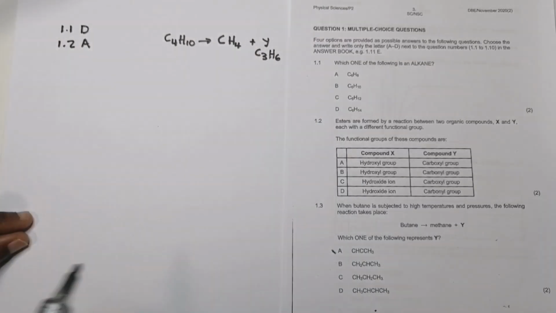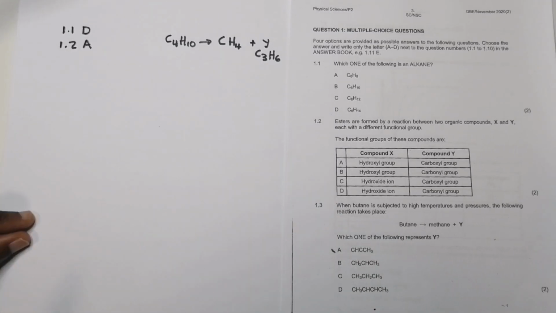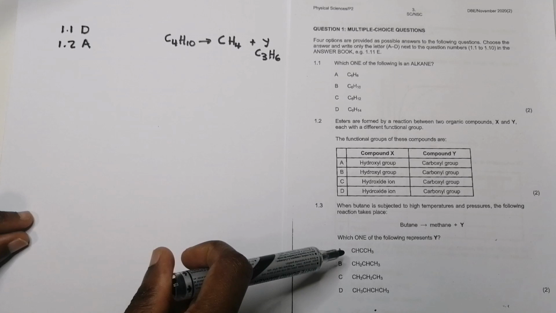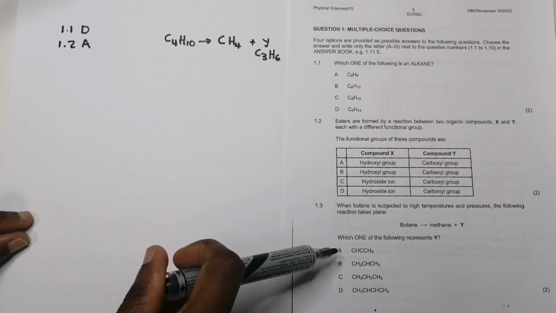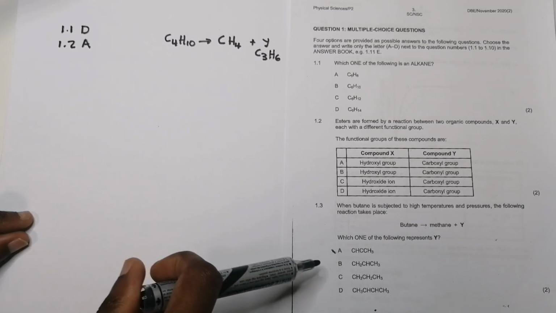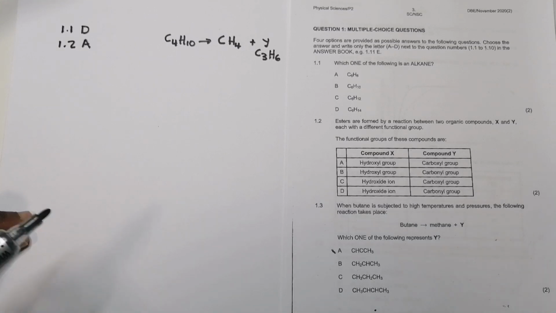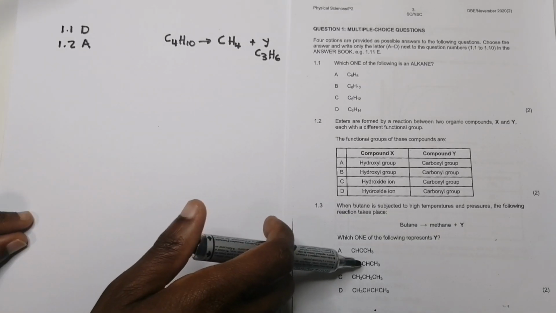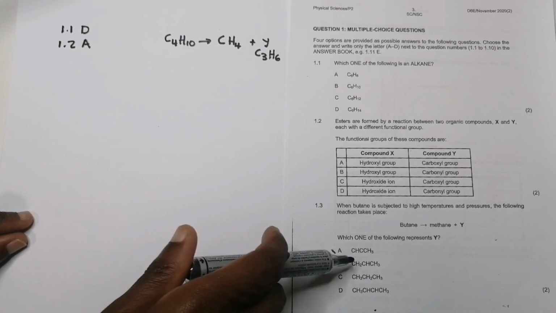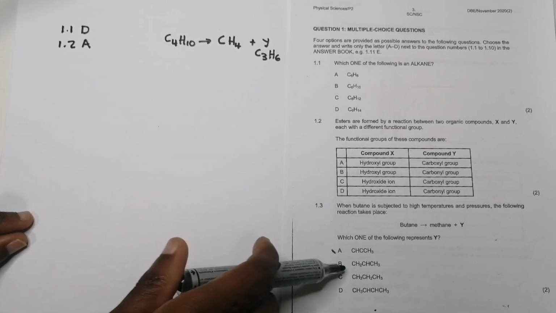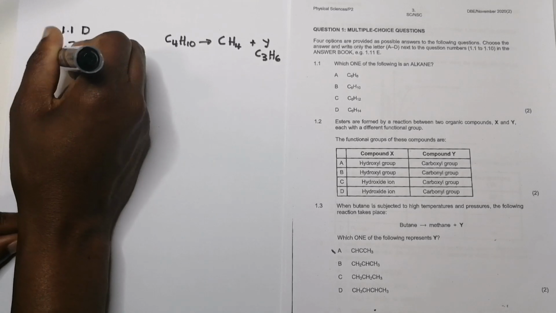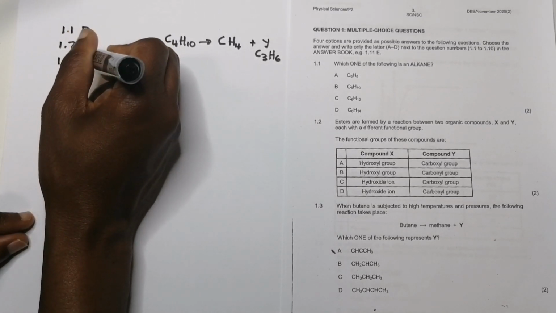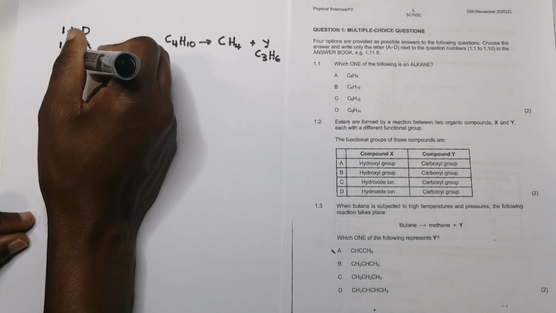They say which one of the following represents Y. So I'm going to look for an alkene there with 3 carbons. Definitely not A. I think my answer should be B. You can see there should be a double bond between carbon number 1 and 2. It doesn't have the maximum number of hydrogens, so my correct answer there for 1.3 should be B.